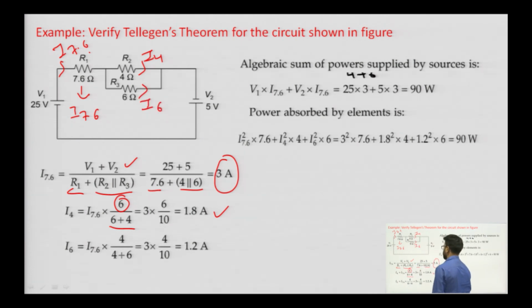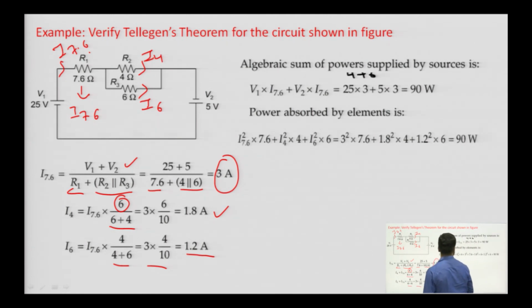It will be I 7.6 multiplied by 4 divided by 4 plus 6, so 3 into 4 by 10, which equals 1.2 ampere. So, we have calculated all the currents: current in the 7.6 ohm, the 4 ohm resistor and the 6 ohm resistor.